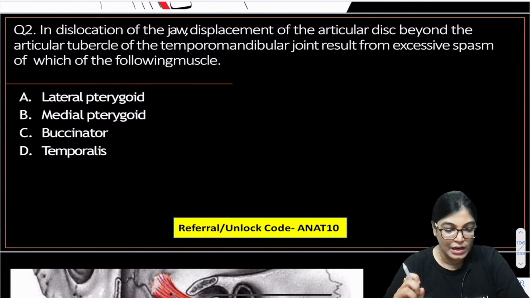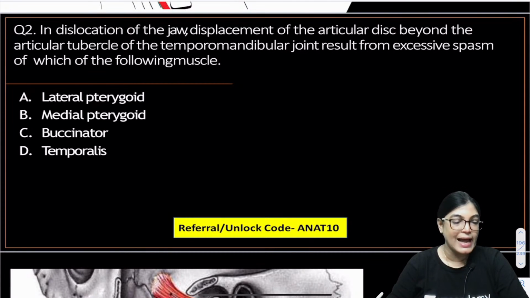Okay. So, which of the following is correct? Whether it is lateral pterygoid, medial pterygoid, buccinator or temporalis. So according to you, which is the correct answer?